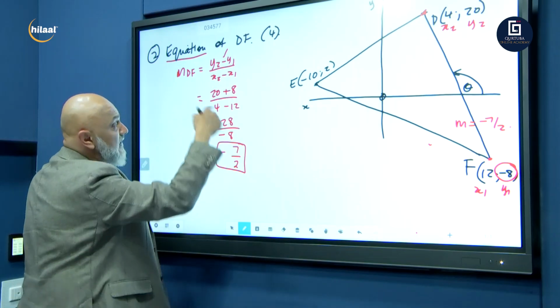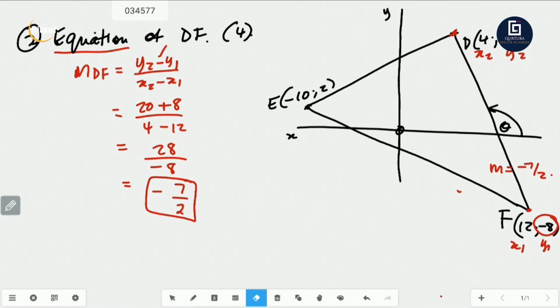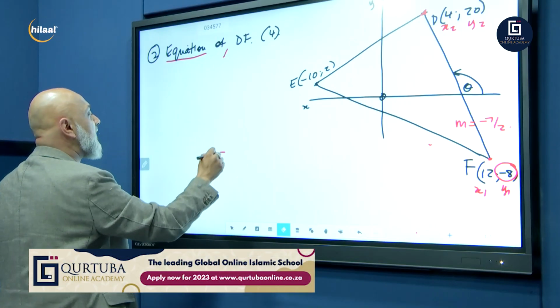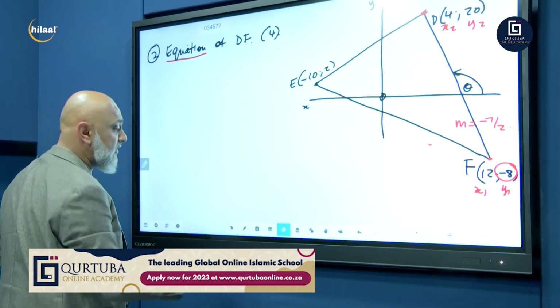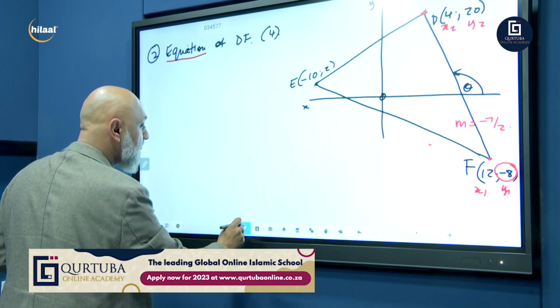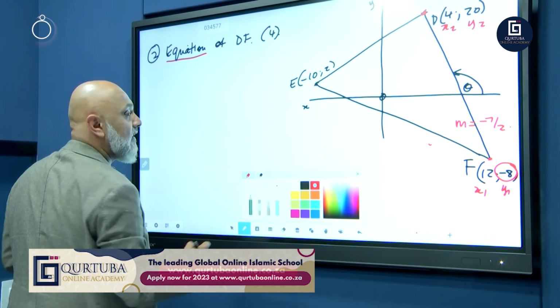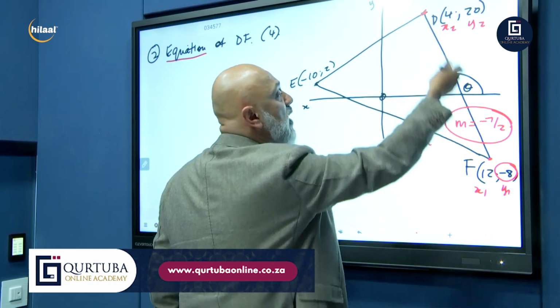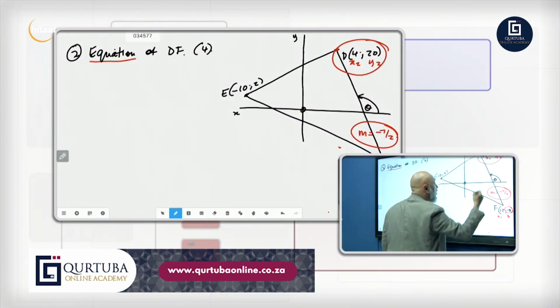While I'm erasing this, you can start working out the equation already for DF. So let's see whether you can work this one out. We've already got the gradient, grade 11s and 12s. Let's start now calculating what is the equation of DF. Right, we've got the gradient. There's the gradient. And I can use any one of these 2 points. I can use this point or that point.